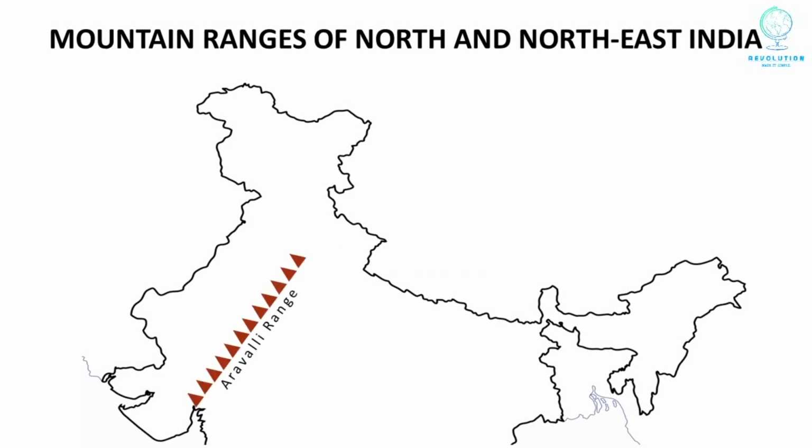Now the Aravali Range. They lie mostly in the state of Rajasthan, extending from Delhi to Gujarat in northeast direction.